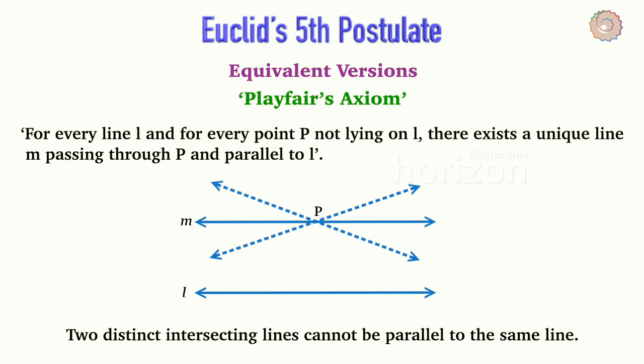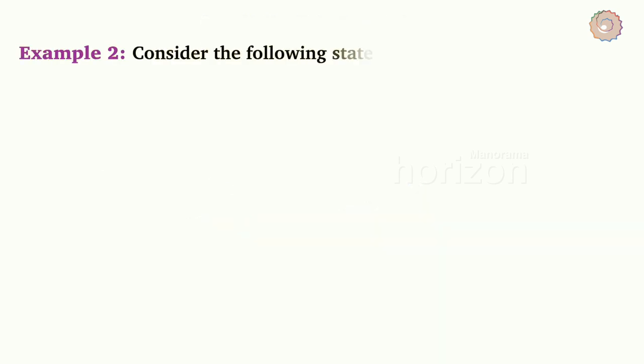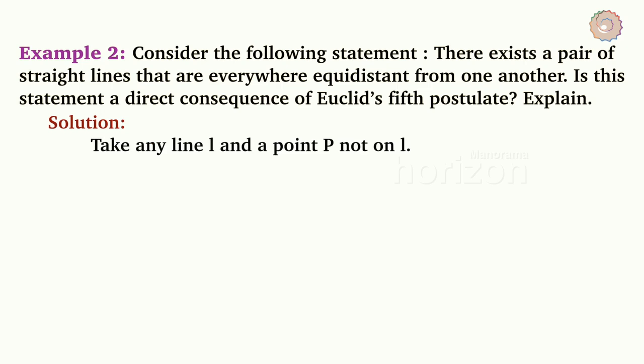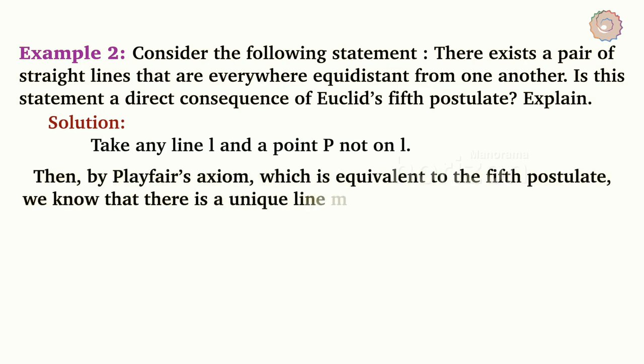Now let's see an example. Consider the following statement. There exists a pair of straight lines that are everywhere equidistant from one another. Is this statement a direct consequence of Euclid's 5th postulate? Explain. Take a line L and a point P not on L. Then by Playfair's axiom, which is equivalent to the 5th postulate, we know that there is a unique line M through P which is parallel to L.